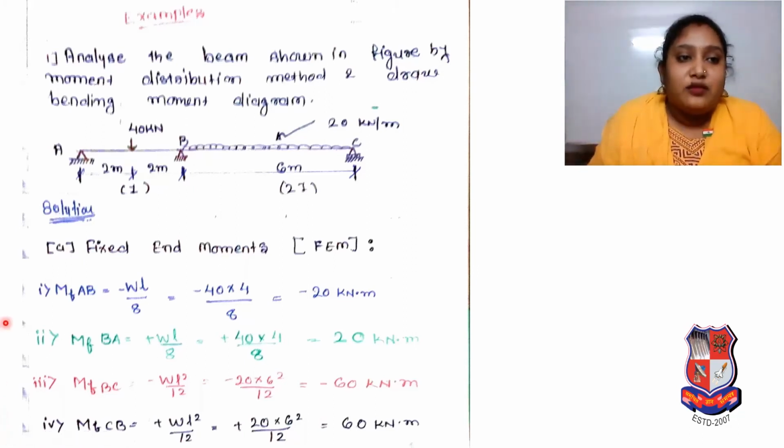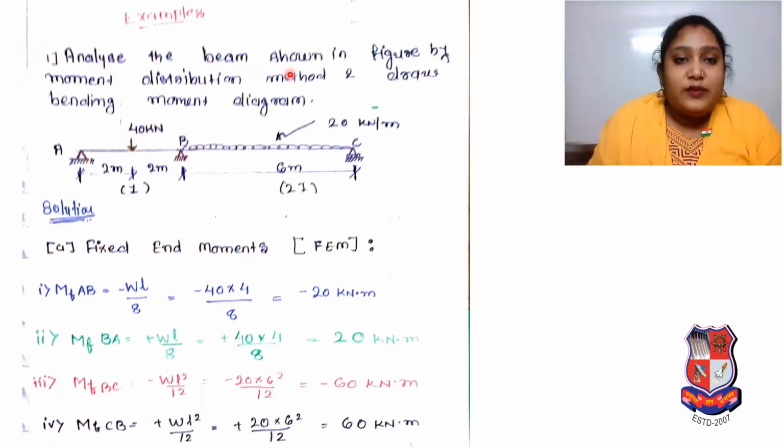So the first problem is: analyze the beam shown in the figure by the moment distribution method and draw the bending moment diagram. I always tell you we have to read what is given and what we have to find, because there are so many types of problems. By reading the problem in an examination, you can find out whether it is from moment distribution, or whether we have to find slope, deflection, or moment. By reading the problem properly you can understand what is given, what you have to find and which method you have to apply.